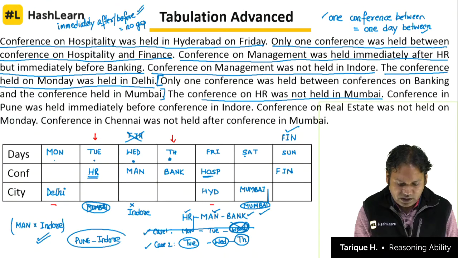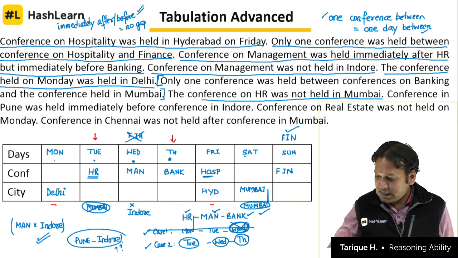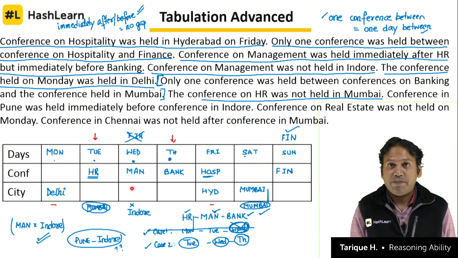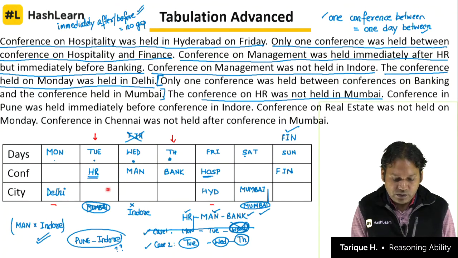So now the question is, on which 2 days? Look at the options available to us. One is Tuesday and Wednesday, second is Wednesday and Thursday. No other option is there. Thursday, Friday we can't take, Friday, Saturday is already occupied, and Saturday, Sunday also we can't take. So only two options are there, Tuesday and Wednesday or Wednesday and Thursday.